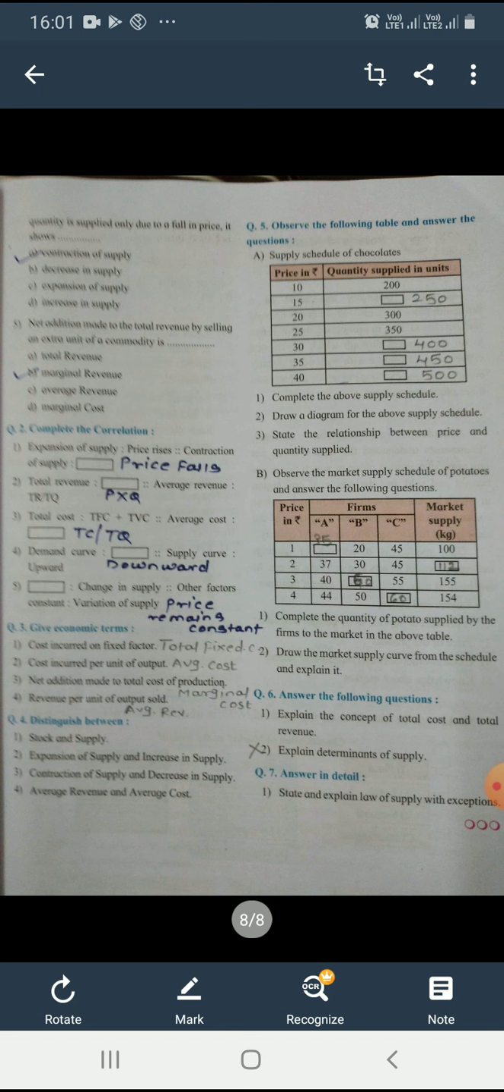Then question number 4, distinguish between. Okay. Question number 5, observe the following table and answer the question. A, supply schedule of chocolates. B, market supply schedule is given. Okay. So these questions, question number 4, question number 5, question number 6. In question number 6, answer the following question. Explain the concept of total cost and total revenue. And question number 7, answer in detail. These questions, question number 4, 5, 6 and 7, are for your self-study.